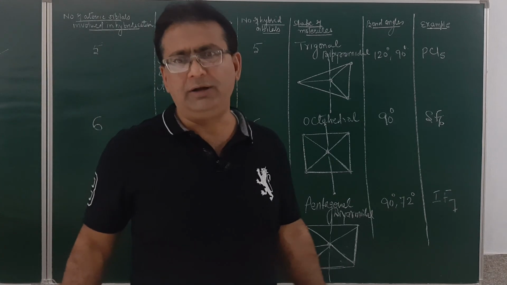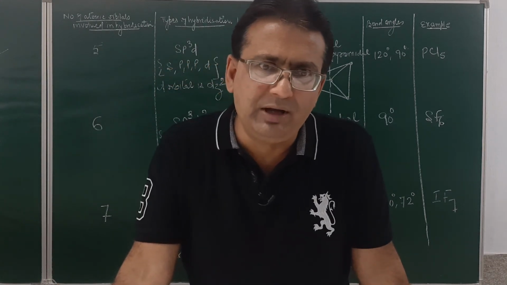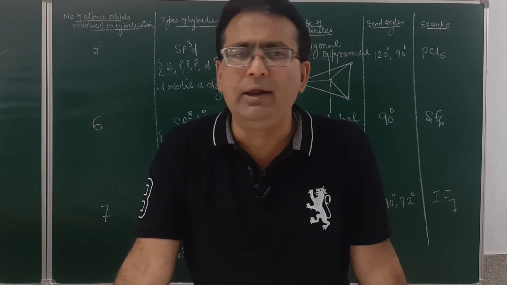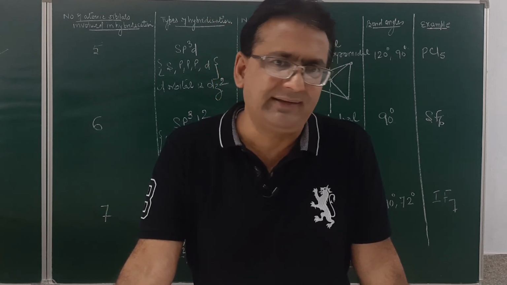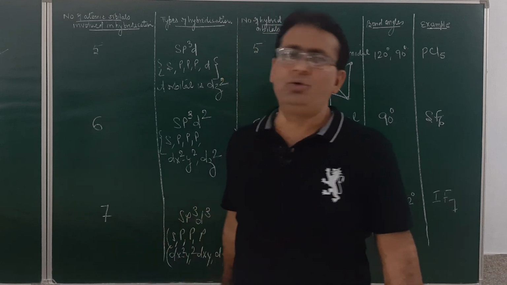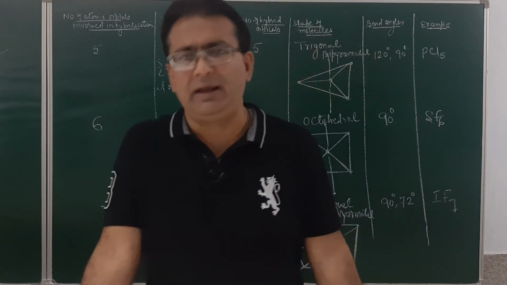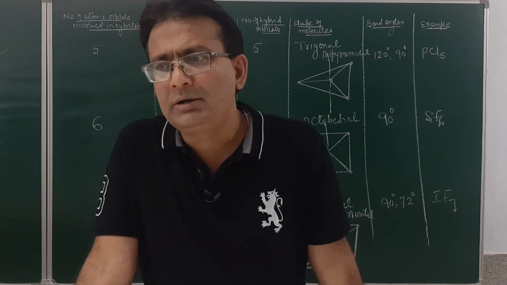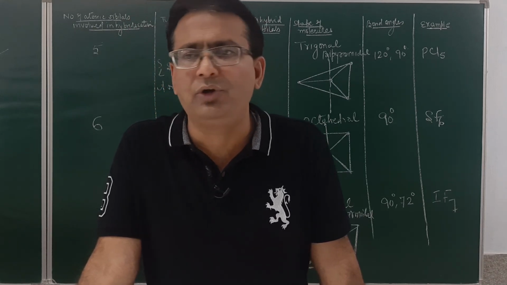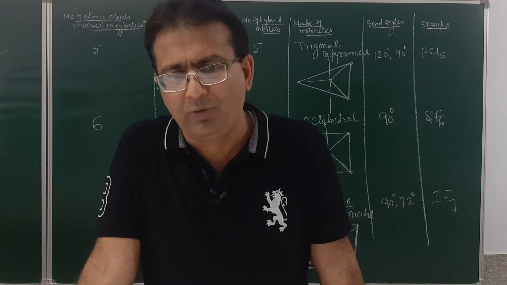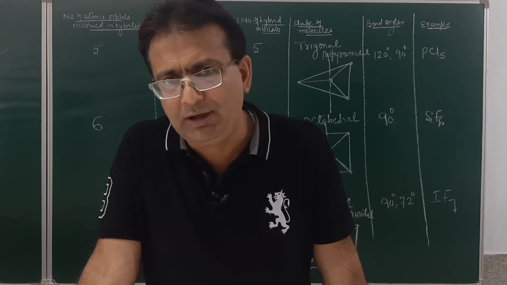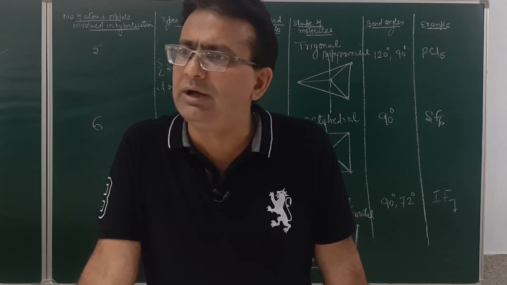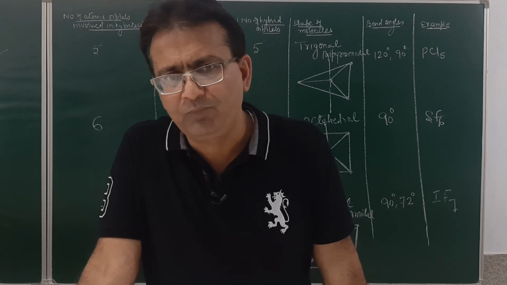I hope, student, this concept of hybridization you must have been understanding. Now, in our next lecture, we will start our discussion in detail about all these types of hybridization. I mean to say, how does this hybridization occur? Till then, you are expected to revise your hybridization work and the modern concept of covalent bonding very, very thoroughly. We will meet again with the discussion of hybridization in the next lecture. Till then, thank you.